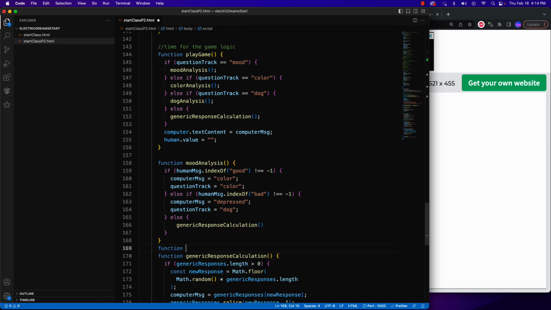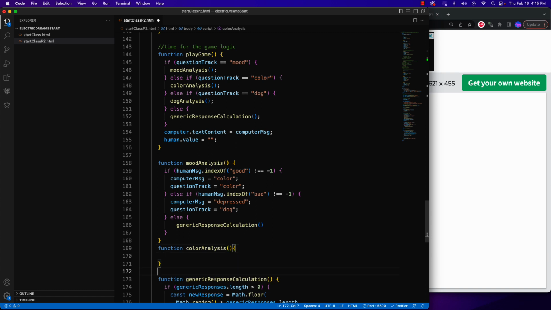Now I need to create the next two, just so that we can test our program. If I try to run it without at least defining those functions, it's going to give me an error message. So now that we've talked a little about what this means, I'm going to update my text here. If they say good, then I'll say glad to hear it.